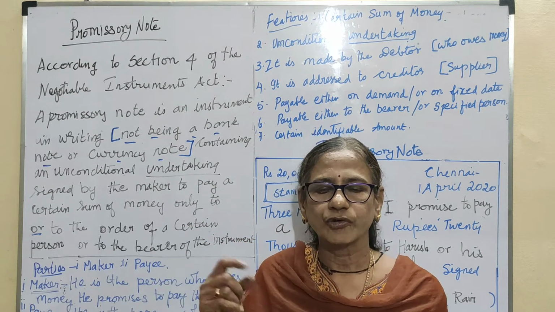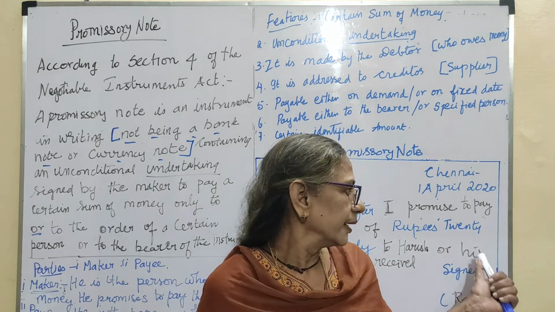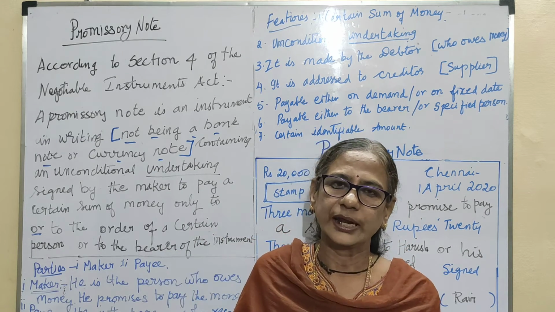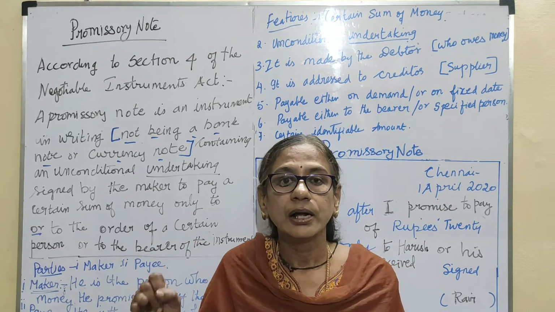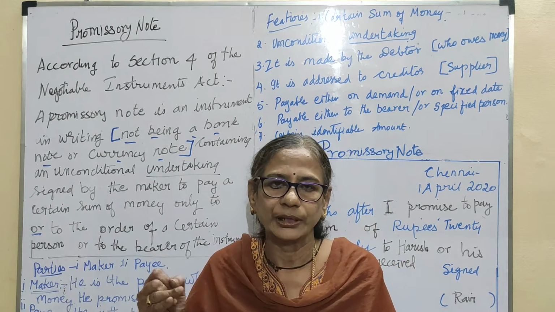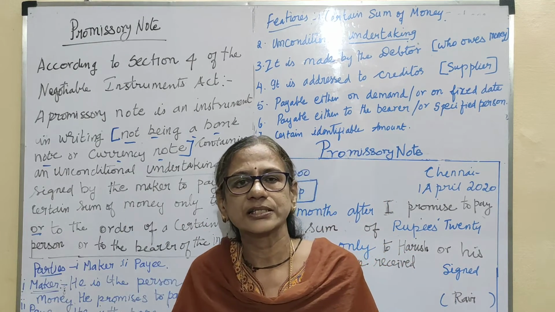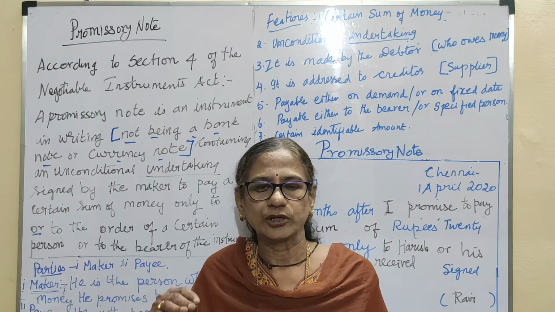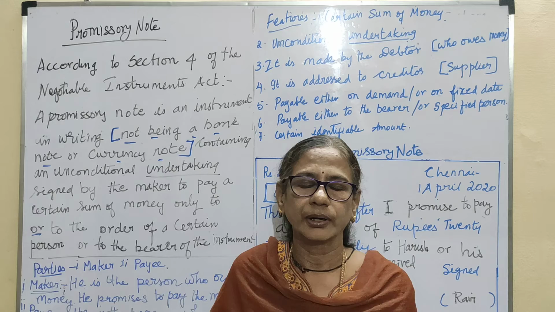In addition to that, there are four ways of handling a bill. One is retaining the bill. Harish is the seller of the goods. He retains the bill till the due date. Or if he needs money, he goes to his banker, discounts the bill and takes the money, giving some percentage to the banker. Or he will endorse that bill to someone else. And the fourth one, he waits till the last date of maturity and sends the bill to his banker to collect the money. There are four ways of getting the money.